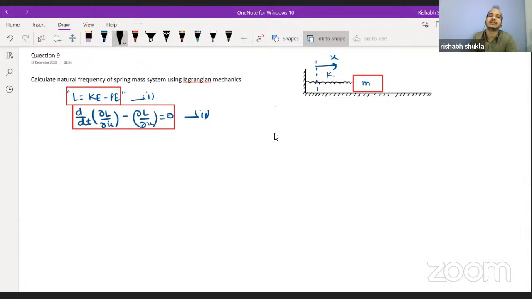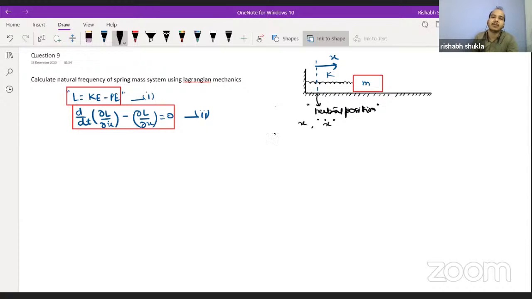So from here you can say that if we are considering x from the neutral position, the displacement is x and the velocity is x dot of the system.